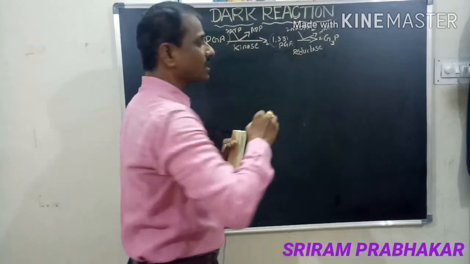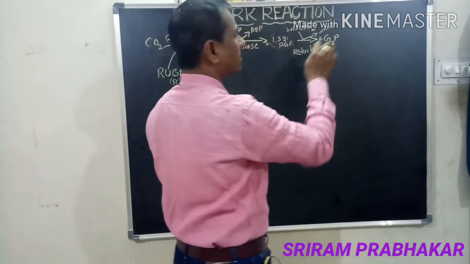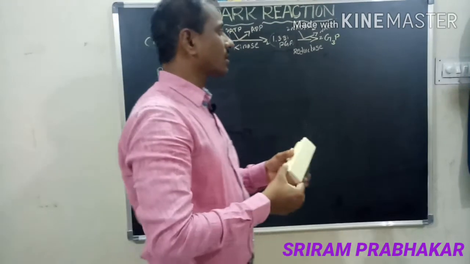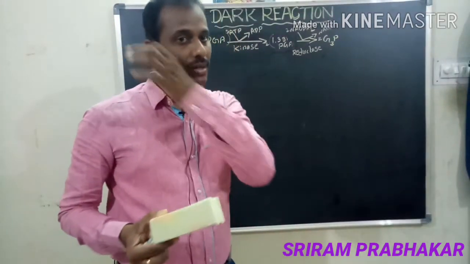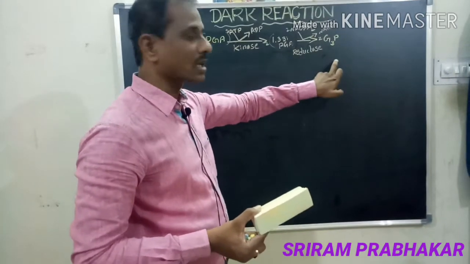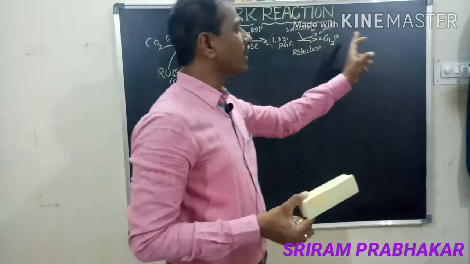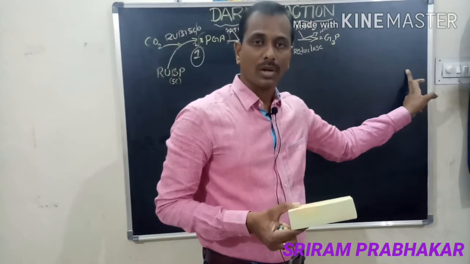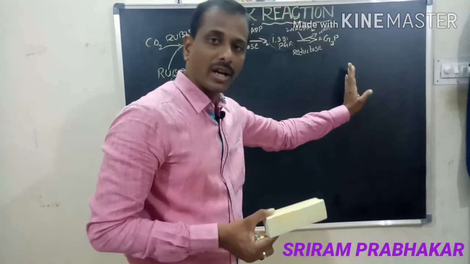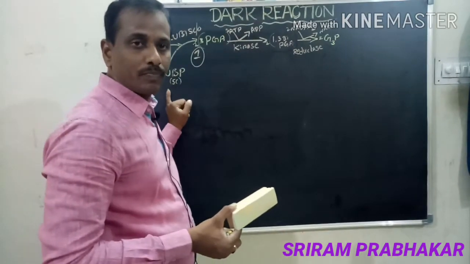The enzyme name is reductase. Then next, see here, G3P molecules are formed here too. Generally, in most classes I saw that in 3 G3P molecules, that means 3 plus 3 carbon compounds, a total of 6 carbons are present. 1 carbon becomes converted into sugars, that means carbohydrate. The remaining 5 carbons help in the regeneration of RuBP.